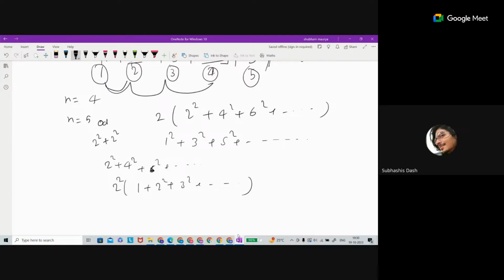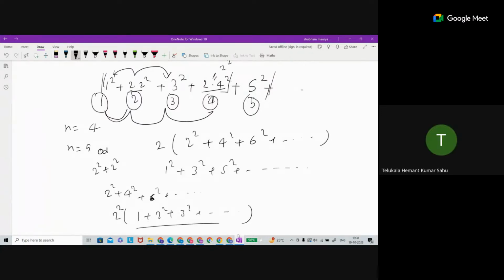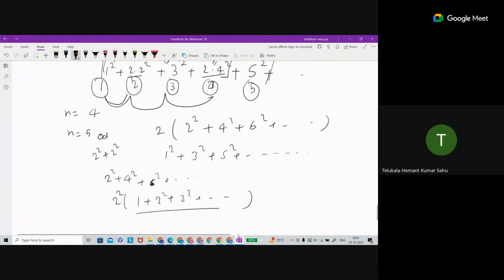So if we are taking 2n plus 1 number of terms, which is an odd number of terms, then we can take 2n plus 1 by 2 terms. Yeah, this is one way also we can proceed with this. Could you please explain, sir, what Subhasis has told, please?